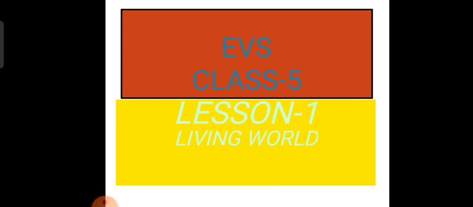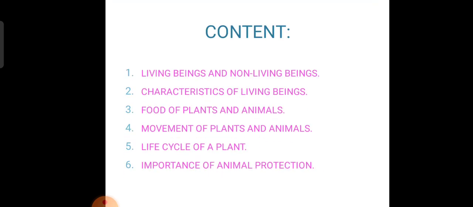So, today we are going to see lesson 1, living world. In this living world, we are going to see a few things. These are the 6 important things that we are going to study. What are they? Living beings and non-living beings.